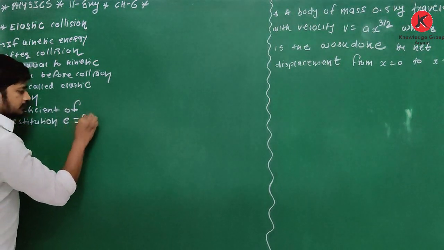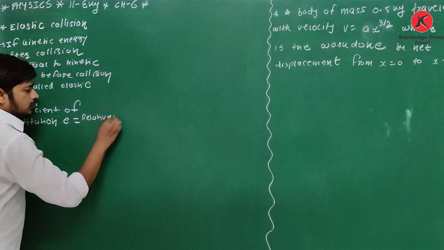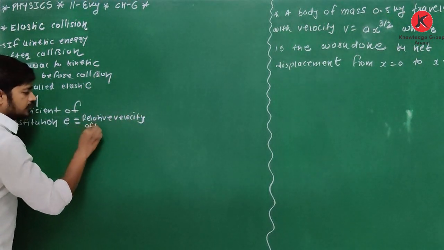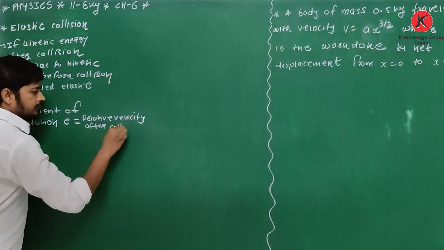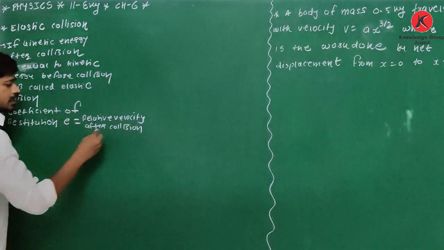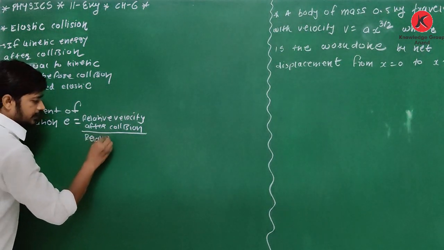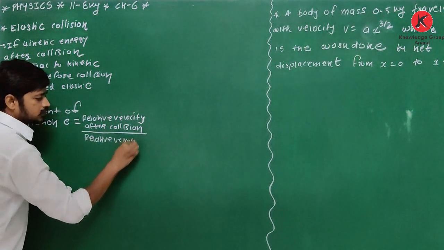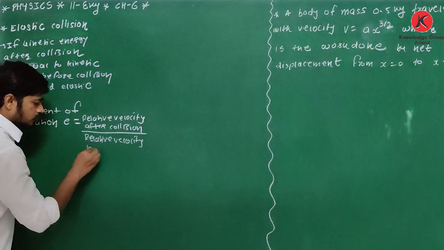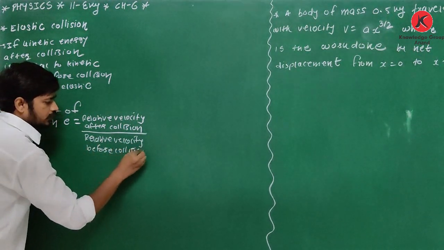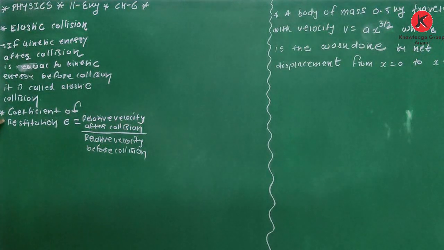Yes, it is relative velocity after collision divided by relative velocity before collision. Okay, coefficient of restitution is equal to relative velocity after collision divided by relative velocity before collision.